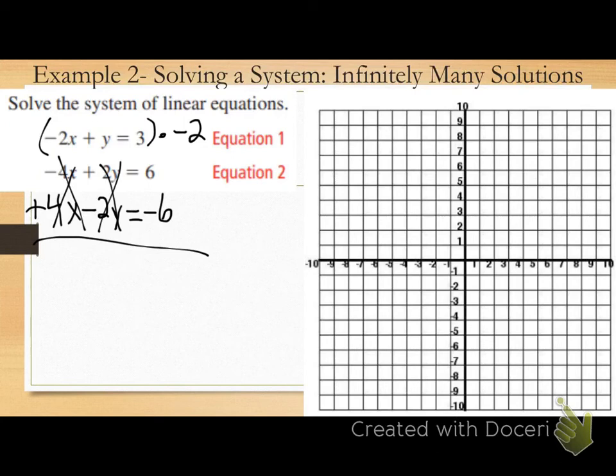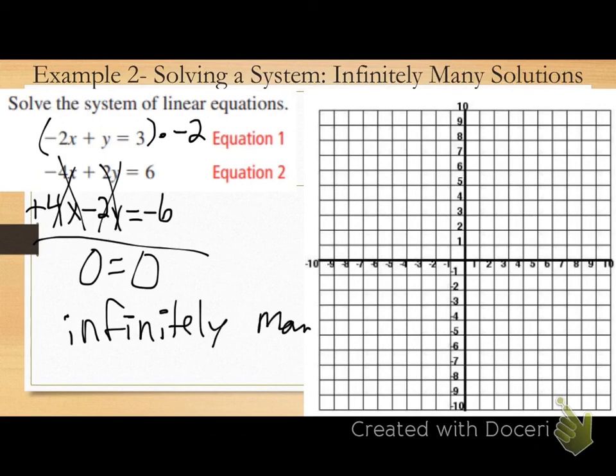What's left on the left-hand side? 0. What's 6 plus negative 6? 0. True or false statement? True. So what do you think my answer is? Infinitely many solutions. Does that make sense? That's my last example.